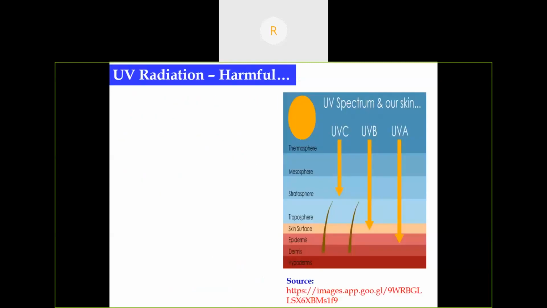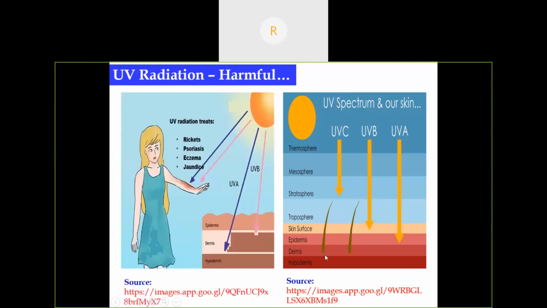As I said earlier, UVC radiation is absorbed in the stratosphere itself by ozone molecules. Then UVB and UVA radiation reach the Earth's atmosphere. Our skin consists of three layers: epidermis, dermis, and hypodermis. UV radiation treats some conditions like rickets, psoriasis, eczema, and jaundice, but it also has harmful effects.